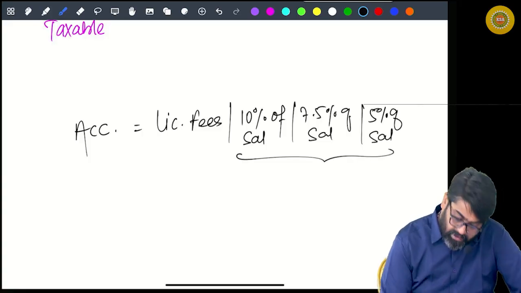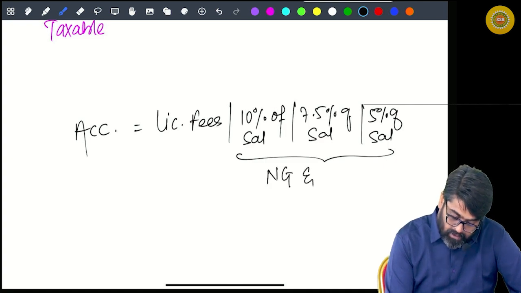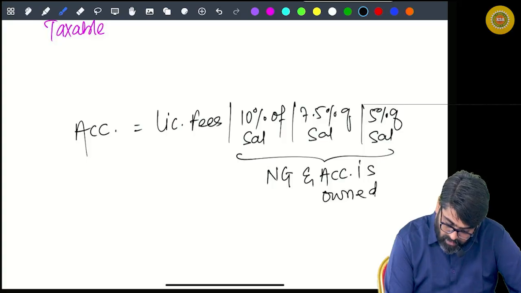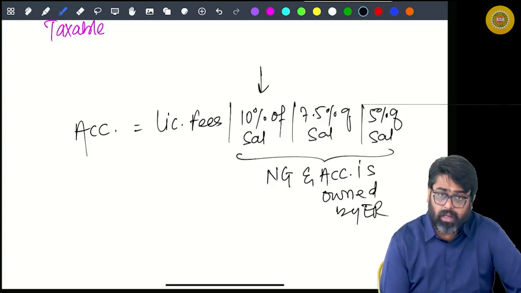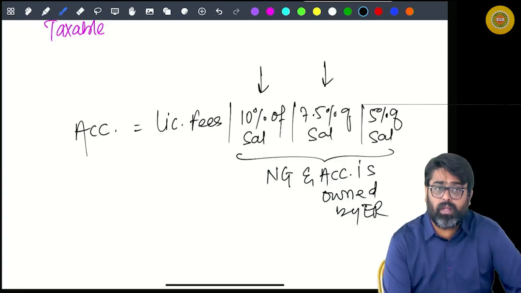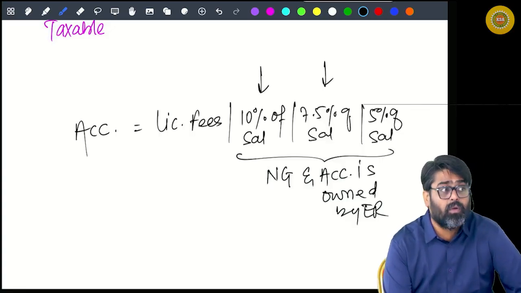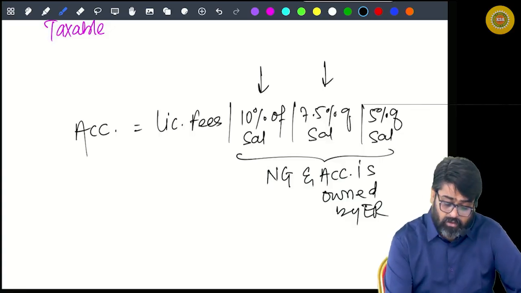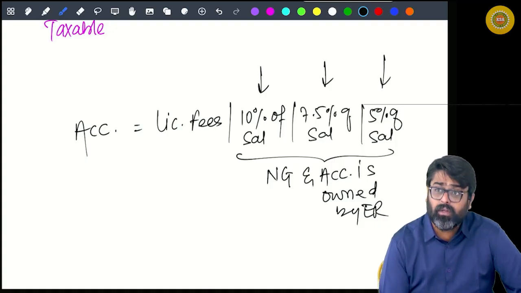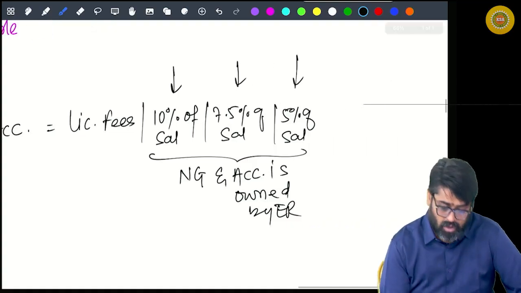These three possibilities are for a non-government employee where the accommodation is owned by the employer: in a city where the population is more than 40 lakhs, in a city where the population is more than 15 lakhs but less than or equal to 40 lakhs, and in a city where the population is less than or equal to 15 lakhs. Yes or no?